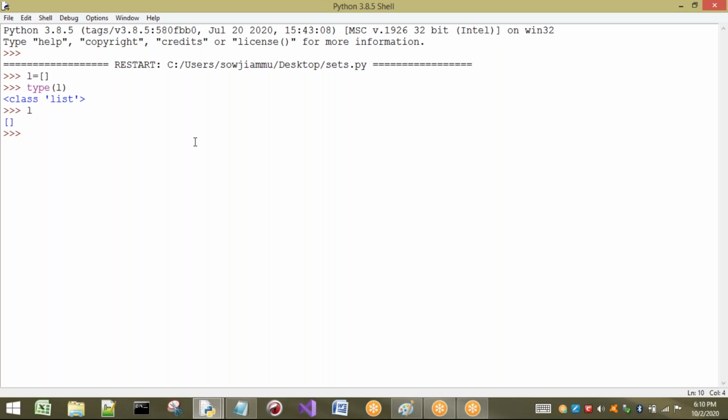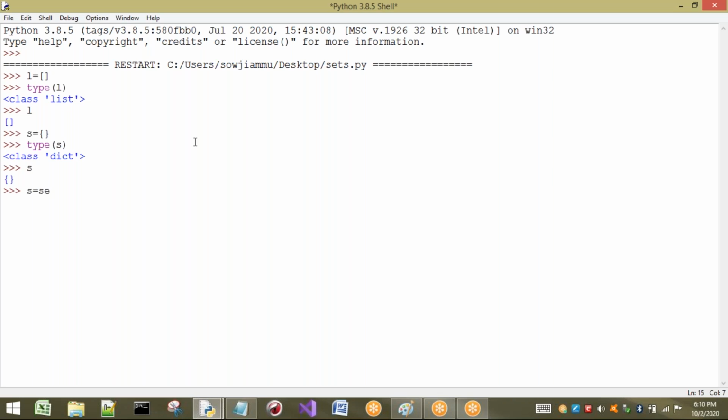Now let us consider an empty set. Generally we will think s equal to open curly brace, closed curly brace. If I write in this way, let us see the type of s, what it is going to show. It is a dictionary, not a set. So if we want to create an empty set, we should not write open curly braces and closed curly braces without any elements. That is not treated as an empty set, but it will be treated as an empty dictionary.